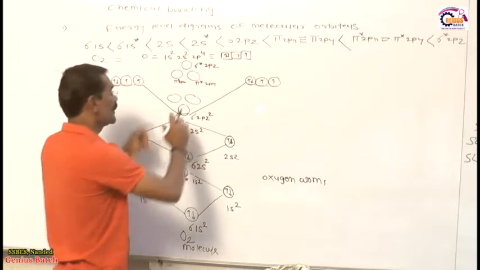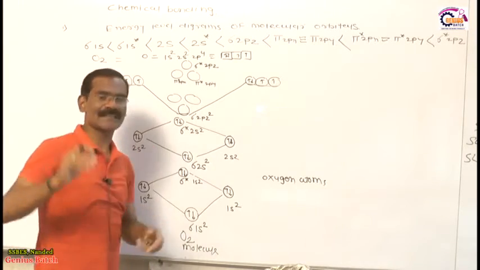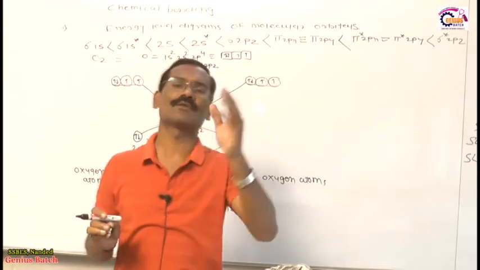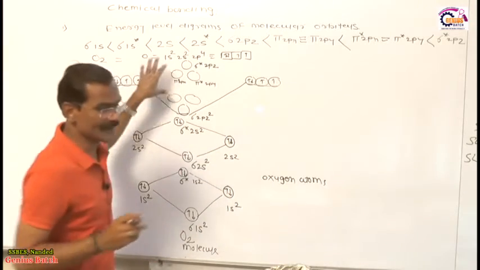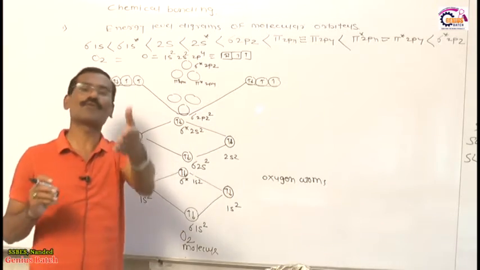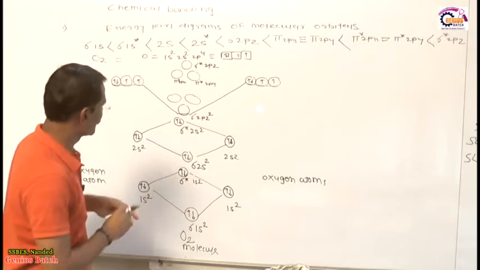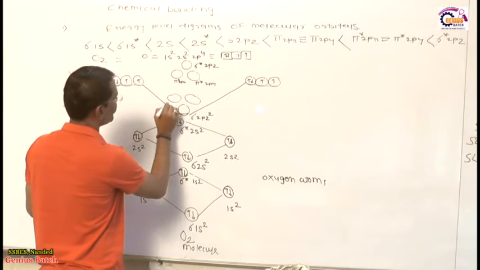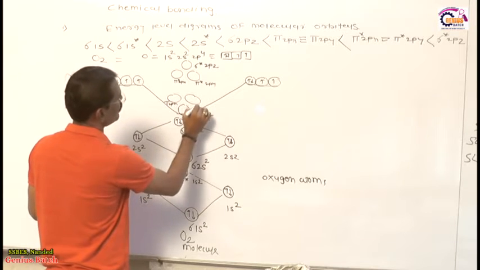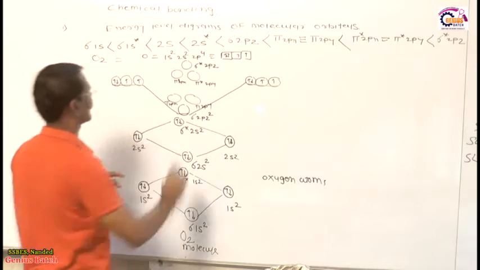Listen very carefully. This is a very important picture for molecules which have electrons less than 14 and more than 14. So this is the real picture for electron counts less than and more than 14. Those molecules which have more than 14 electrons have sigma 2pz, and this is pi 2px, and this is pi 2py. This is the molecular orbital picture.